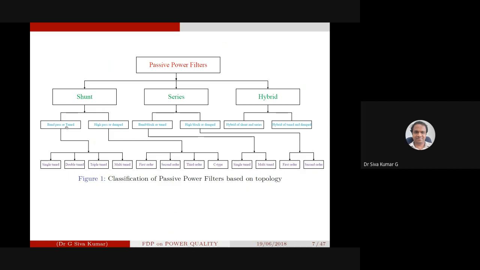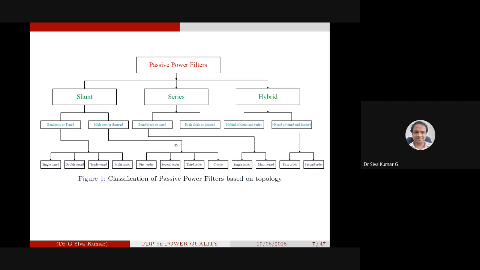Then we have band pass or tuned filters, and high pass damped filters also. In the tuned filter we have single tuned, double tuned, triple tuned, and multi tuned also. The single tuned filter is for one harmonic frequency, then two frequency components, and three frequency components, and then the multi-tuned. These are all tuned band pass filters. These are the high pass damped filters: we have first order, second order, third order, and C type filter.